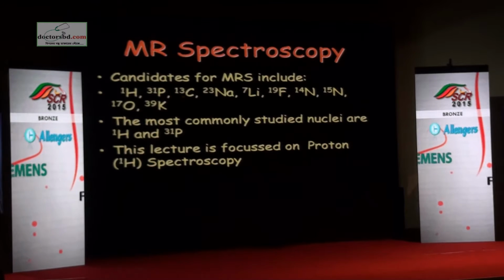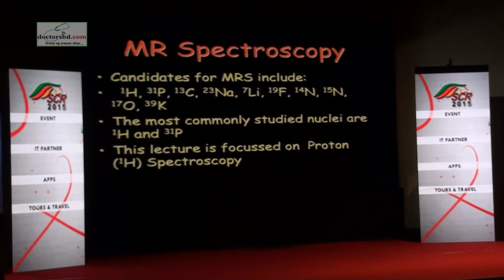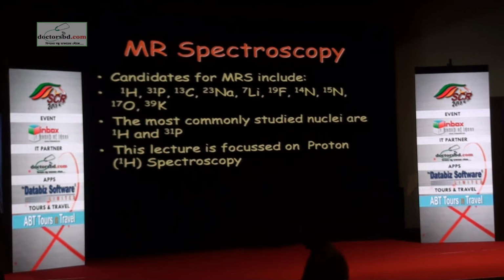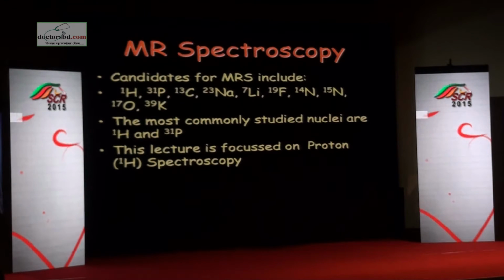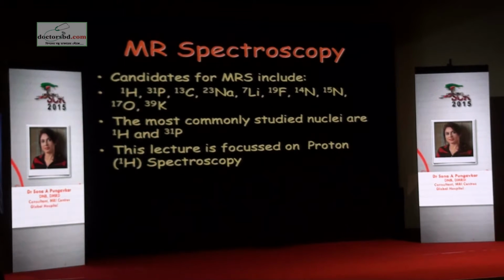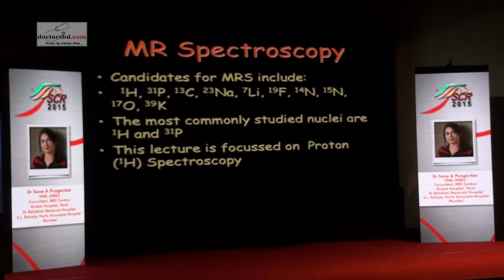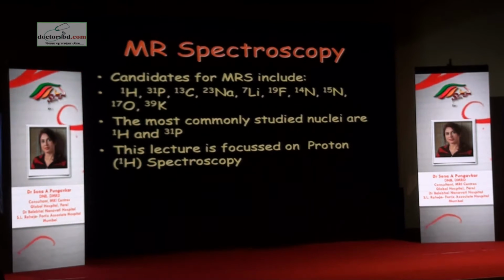So there are several protons or proton-like substances which you look at in the brain or in other body parts like liver or heart, etc. You can do MR spectroscopy of all the body parts. But what is most popular has been brain proton spectroscopy and prostate proton spectroscopy, because they have reproducibility which you can base your clinical decisions upon.